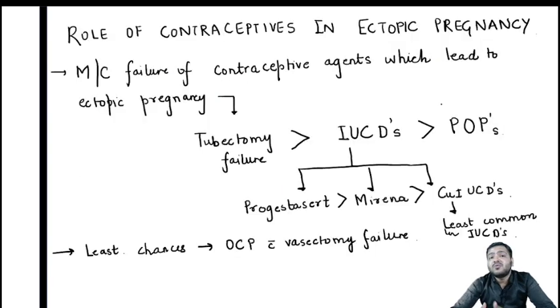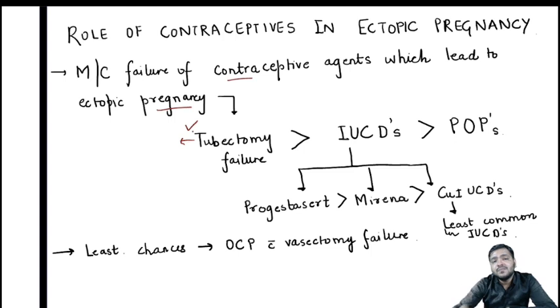Moving ahead, what is the role of contraceptives in ectopic pregnancy? Whenever contraceptives are taken, they usually decrease the risk of any pregnancy. But if they fail, or if they are missed, or if they don't act, the failure of contraceptive agents can lead to pregnancy. That could be an ectopic pregnancy as well. So what is the most common failure of contraceptive agents which will lead to ectopic pregnancy? That is the tubectomy failure.